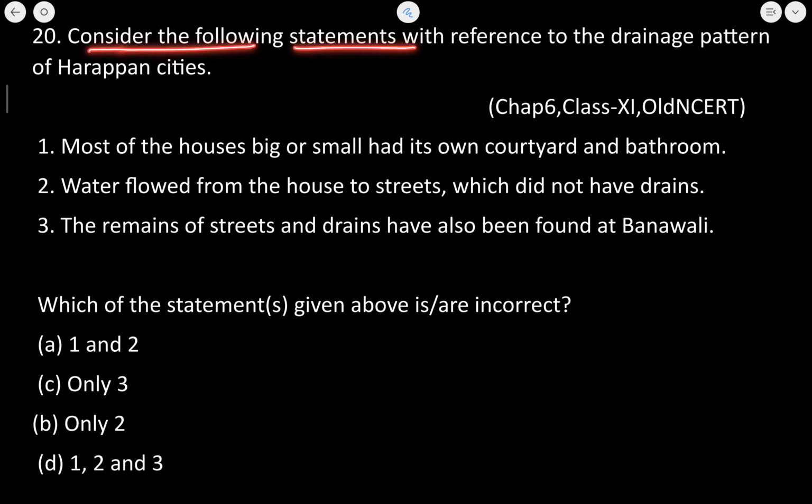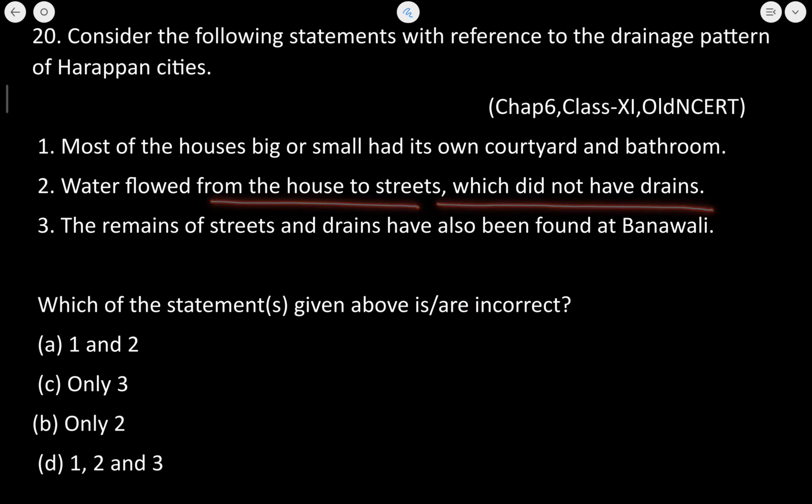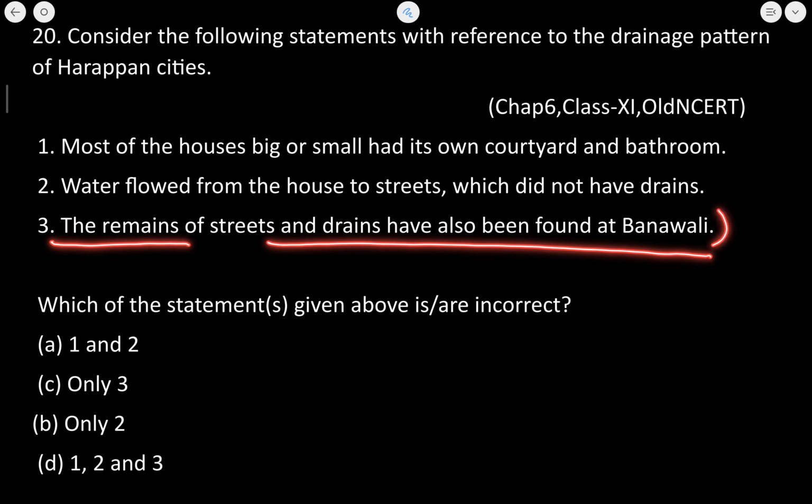Next, consider the following statements with reference to the drainage pattern of the Harappan cities. Most of the houses, big or small, had their own courtyard and bathroom. Next is, water flowed from the, we have to tell the incorrect statement. Water flowed from the house to the street which did not have drains. The remains of the street and drain have also been found at Banavali.